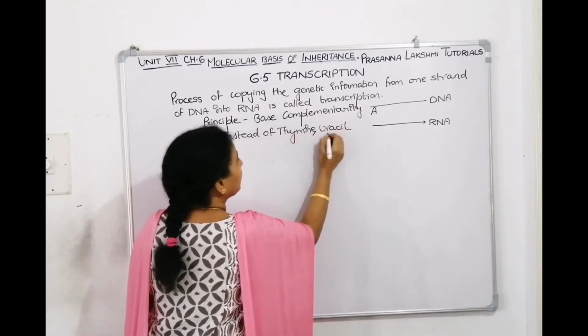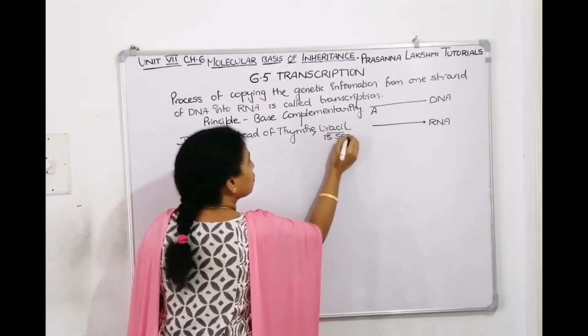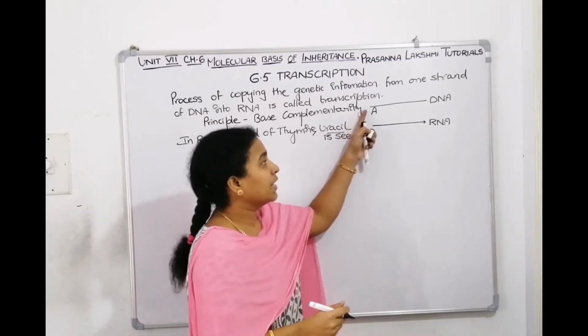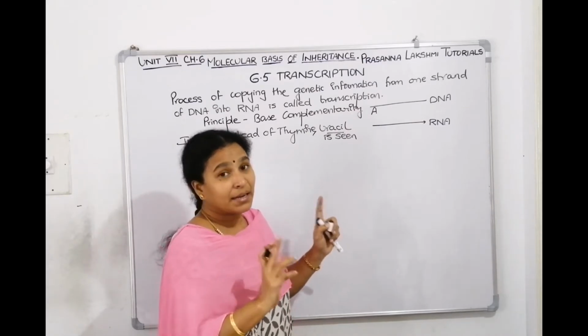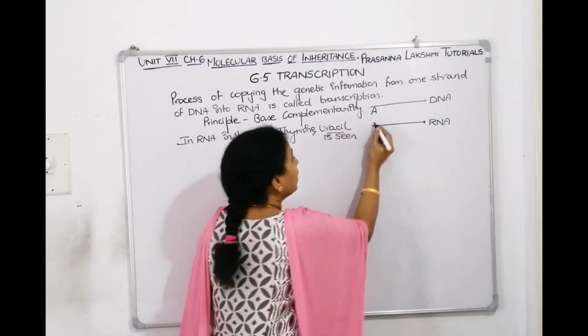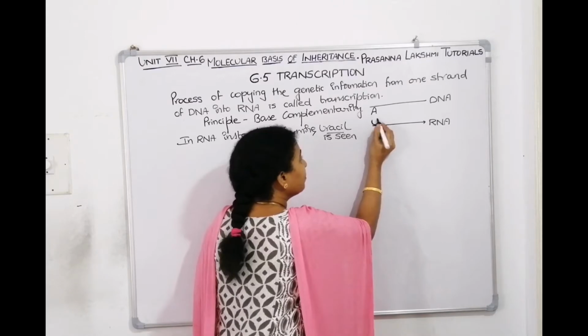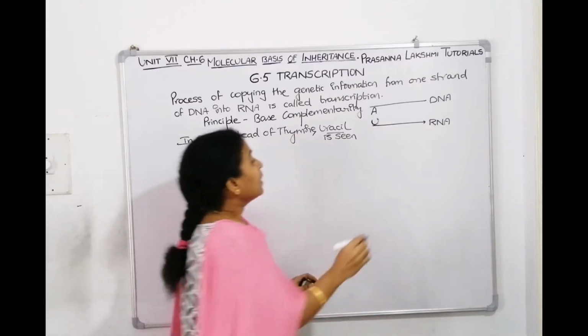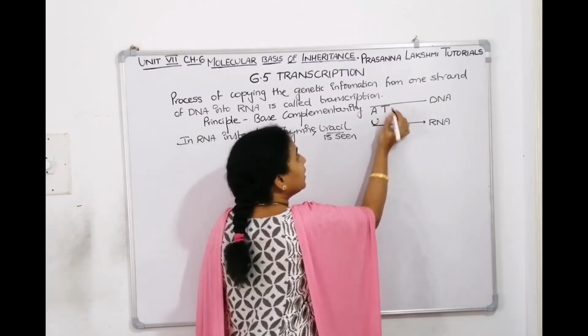Uracil is seen in RNA. So in DNA, A is there; if it is opposite DNA, T will come. But it's RNA, so in RNA, U will replace T.